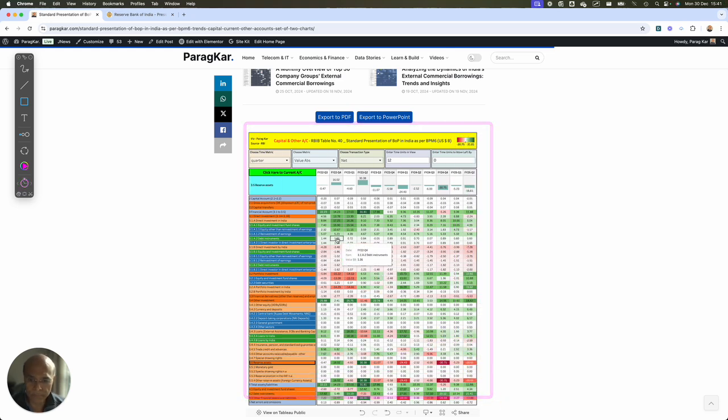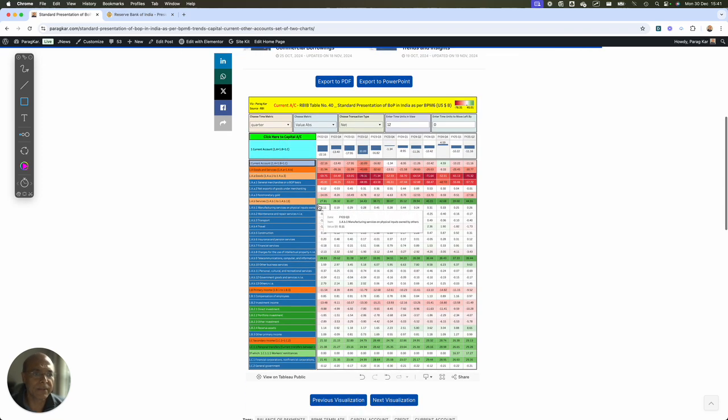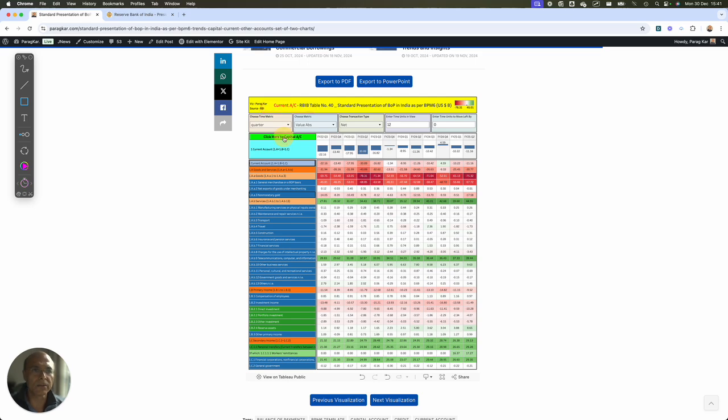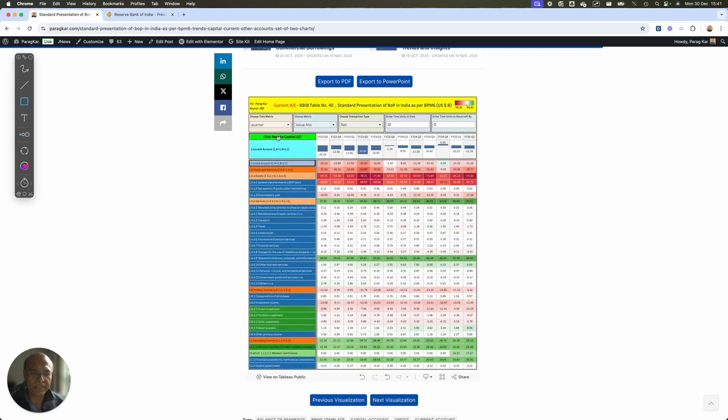So there are two different dashboards linked with each other. The balance of payment document consists of the capital account and the current account. What I have done is I have created a heat map for the current account. This is the current account statement. And if you want to go to the capital account, you simply have to click here. Now it looks very busy, right? This chart looks very, very busy, but you will see how easy and how intuitive it is to go through this chart and use it.